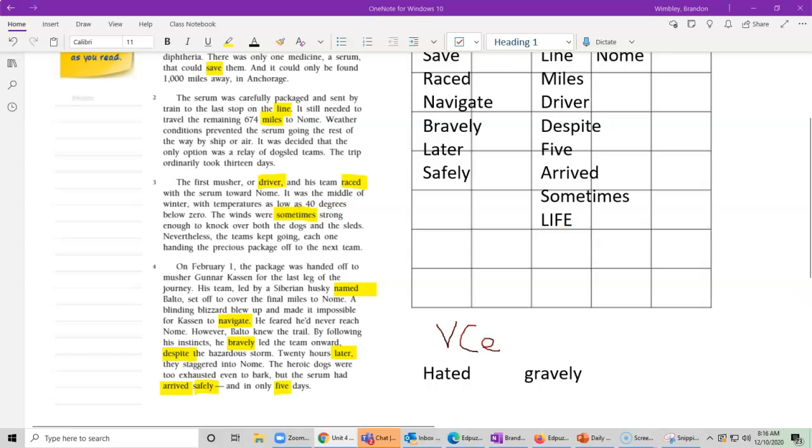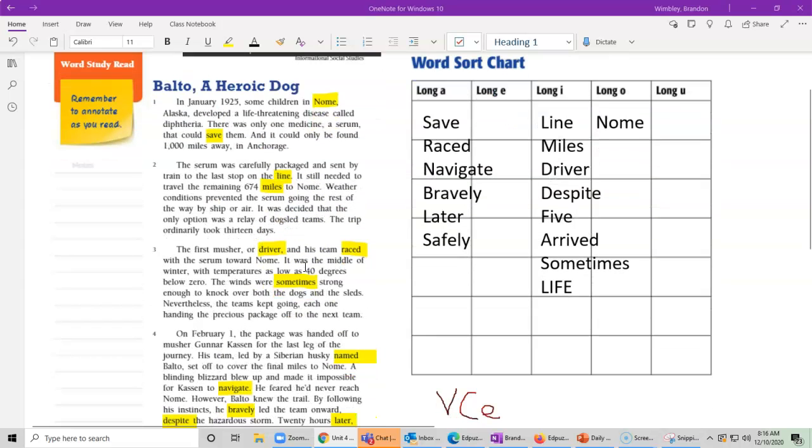Now, are there any descriptive or sensory words in here to help us get an idea what's going on in the story? Yeah, we have this part right here that talks about how cold it was, remember? With temperatures as low as 40 degrees below zero. The winds were sometimes strong enough to knock over the dogs and the sleds. So they're really giving us some description of what's going on. And with this description, they're really creating a tone of dread, a tone of, hey, this is kind of dangerous.